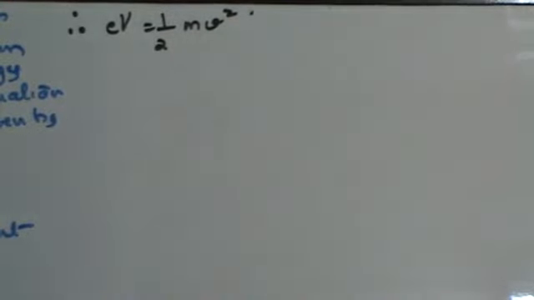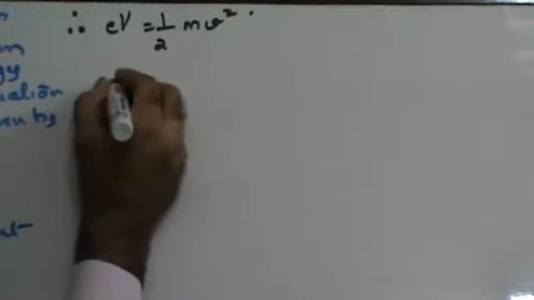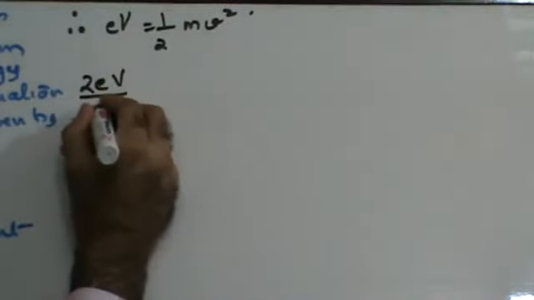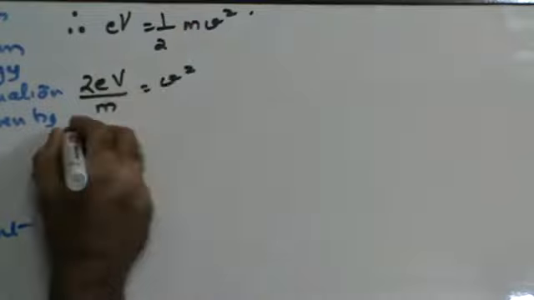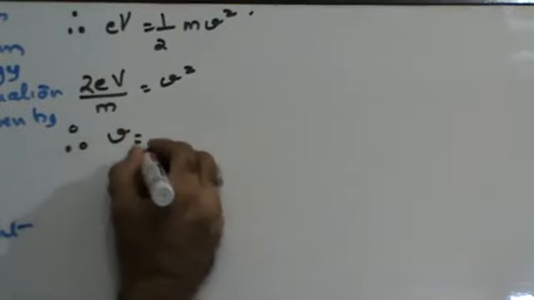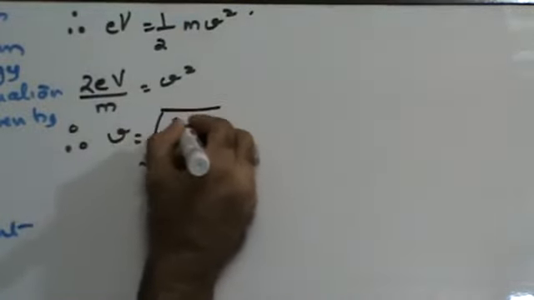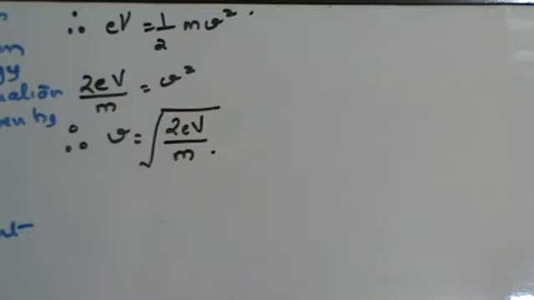eV is equal to half mv square. Therefore, I could say that 2eV upon m is v square. Therefore, I'll get v is square root of 2eV upon m. So the velocity of the electron is going to be nothing but square root of 2eV upon m.